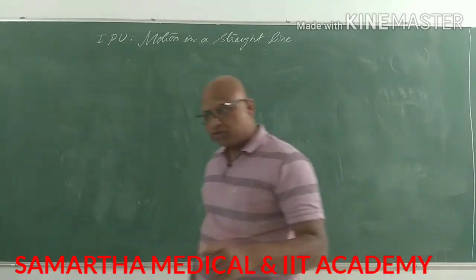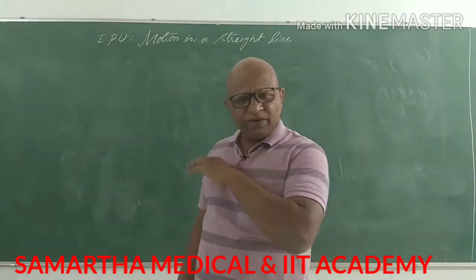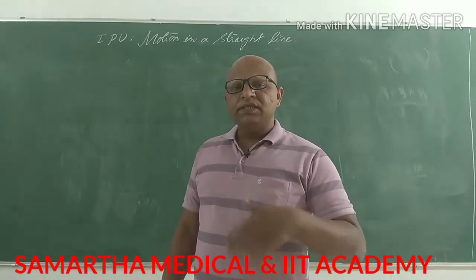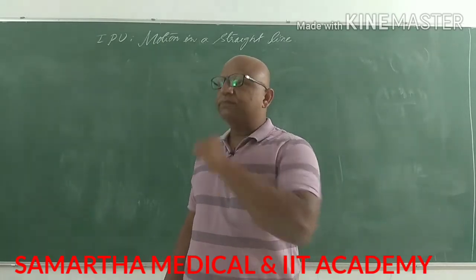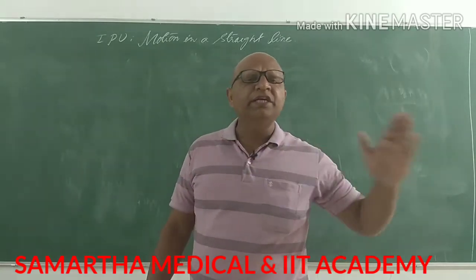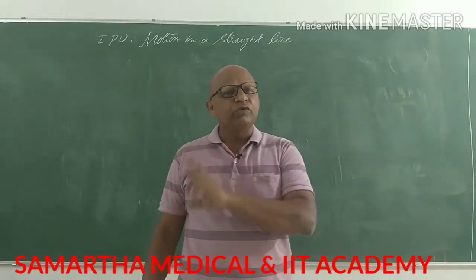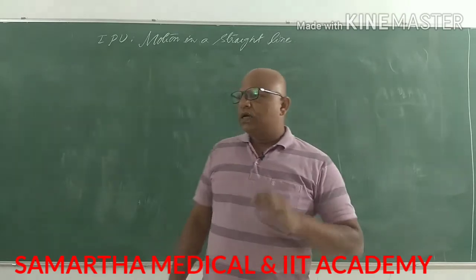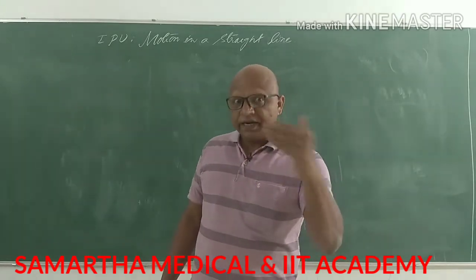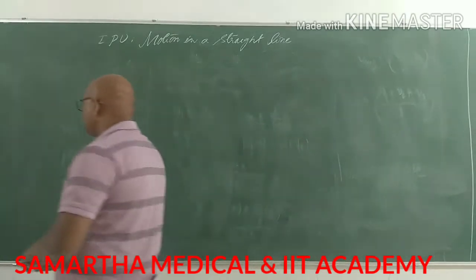You must observe this sentence very carefully. Velocity is not constant, velocity is changing, but the rate of change is happening at a constant rate. So let's observe this.